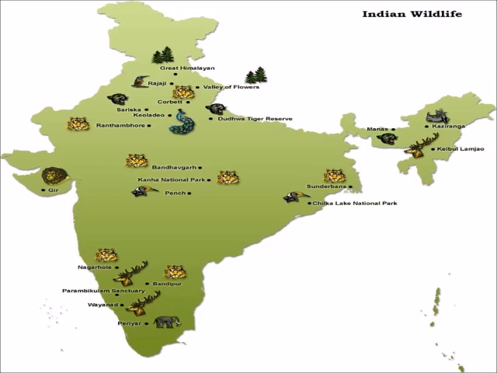Wildlife is also spread across India. Gir forest in Gujarat has plenty of lions. Sundarbans in West Bengal is famous for tigers. Periyar Wildlife Sanctuary in Kerala is notable as an elephant reserve and a tiger reserve.